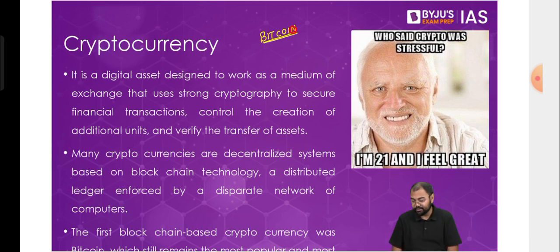We see that cryptocurrencies are not only being used, they are being traded. Just like trading happens in the stock markets, trading of cryptocurrencies is also done. For example, the value of one Bitcoin will keep on rising and falling. Do you know what is the current cost of one Bitcoin? How much does one Bitcoin cost right now? What is the approximate value? Anyone?